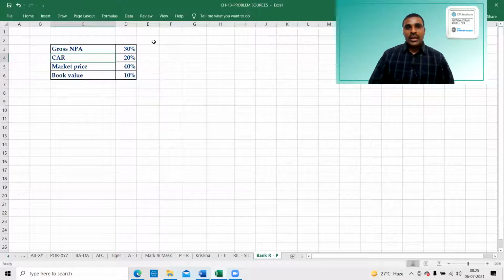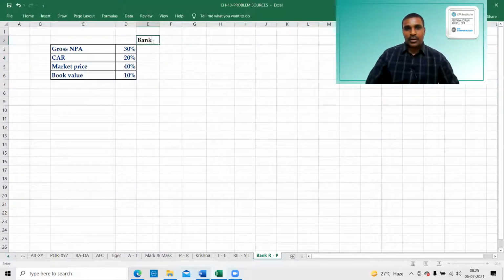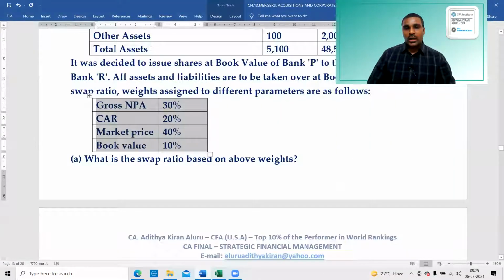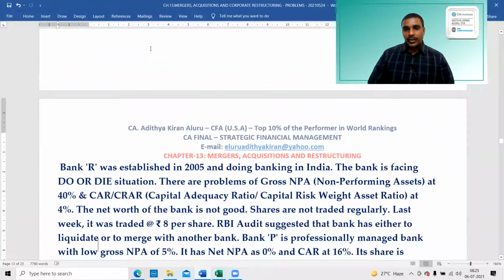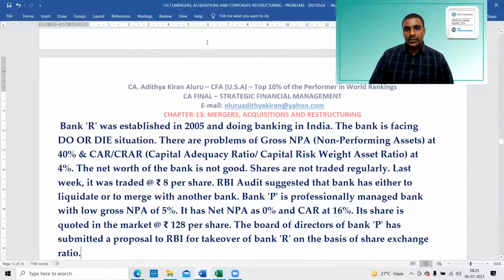So first we will take the values of Bank R and Bank P. What is the gross NPA of Bank R? Look at the information and just substitute it.